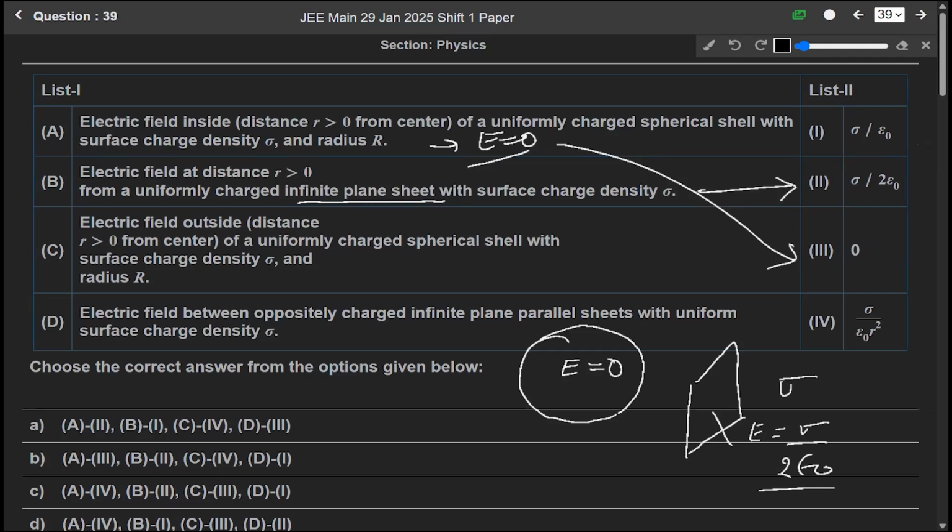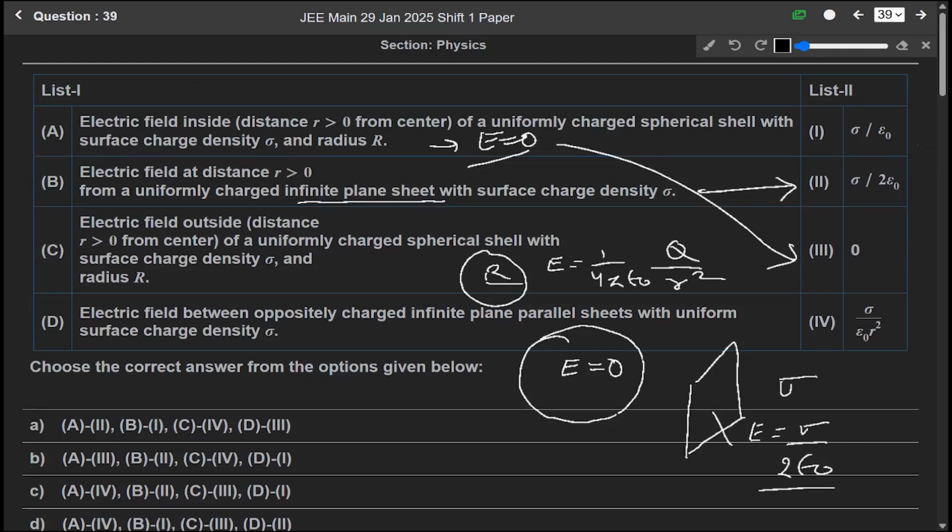Now, the third one is the electric field outside of a uniformly charged spherical shell with surface charge density sigma and radius R. So there is a spherical shell of radius R, and we have to find the electric field outside it. For the outside, we know that the electric field is E = 1 over 4 pi epsilon naught, charge Q over r square, where r is greater than R.